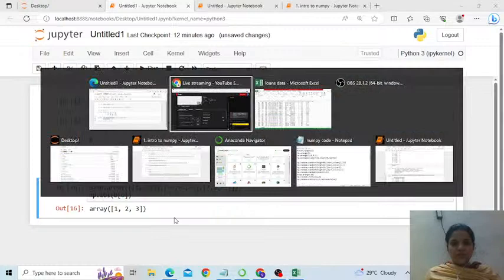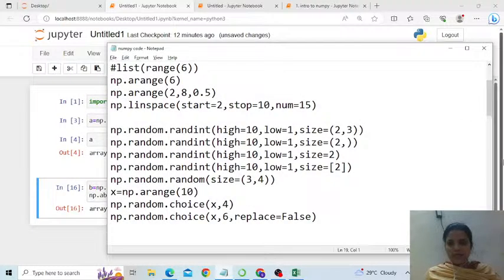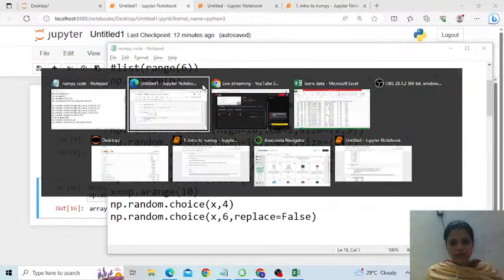Okay, so this is where we start from today. I've kept some code for our ease in this notepad file. Numpy is also used to create array range. Now what is this array range? Like this.